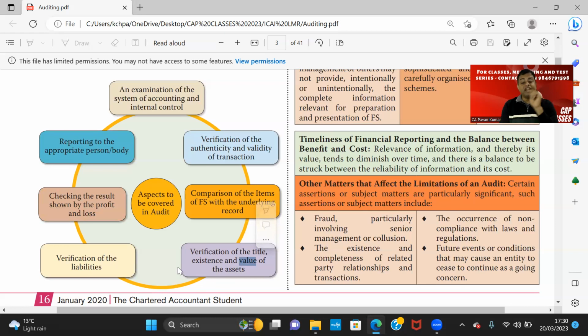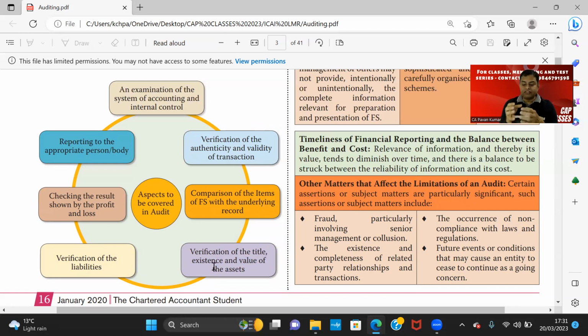These 3 things. If it is a liability, you need to verify certain things on liabilities also. Verification of liabilities. These are known as authenticity underline, validity underline. Write down completeness somewhere. Then title underline, existence underline, valuation underline. These are known as audit assertions.